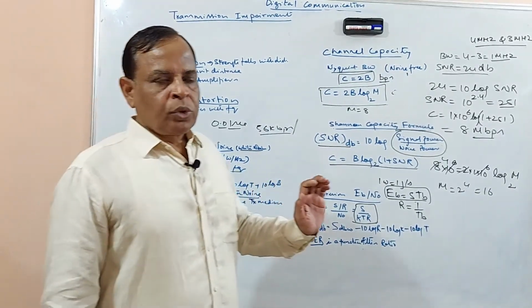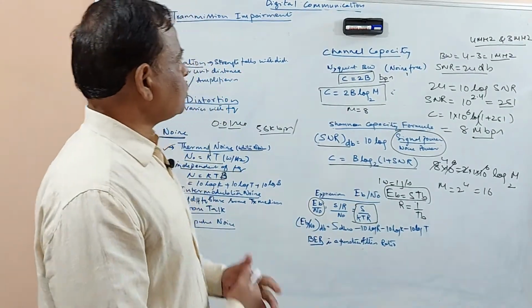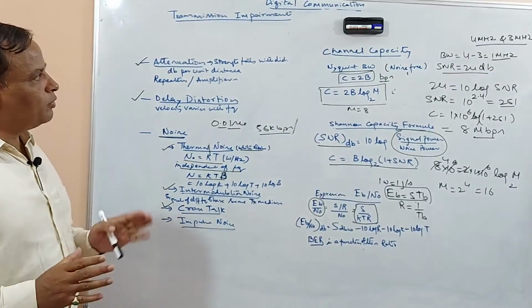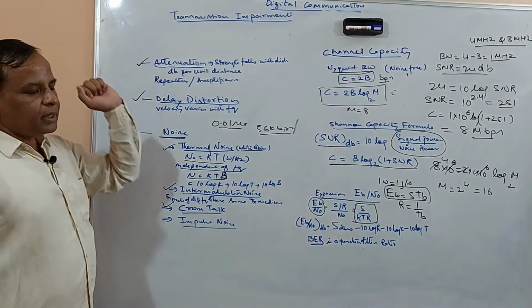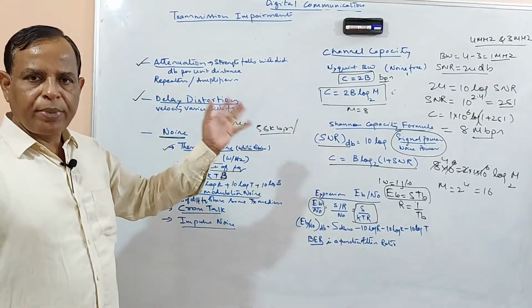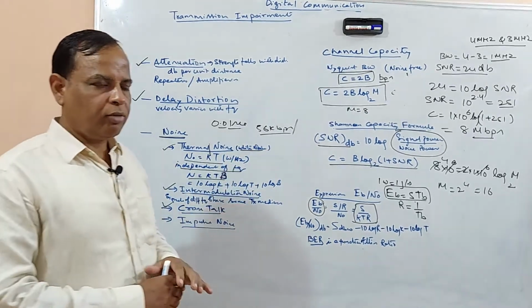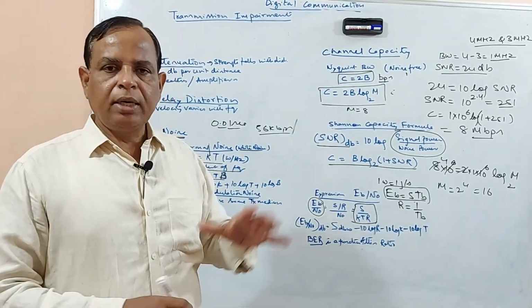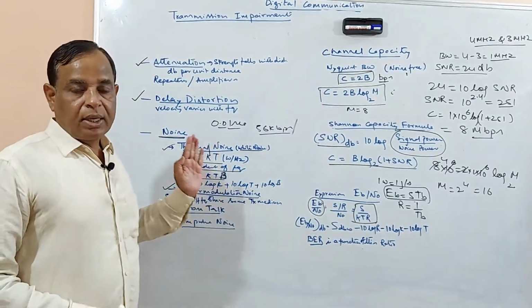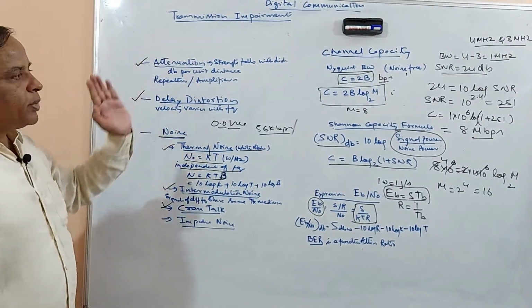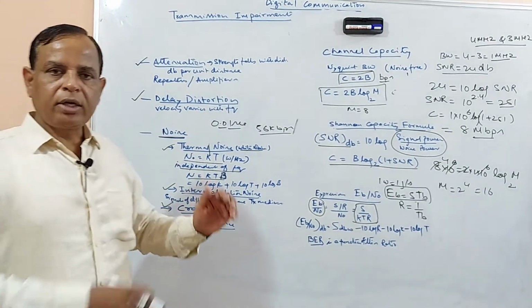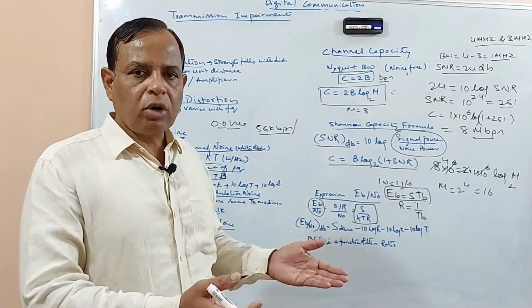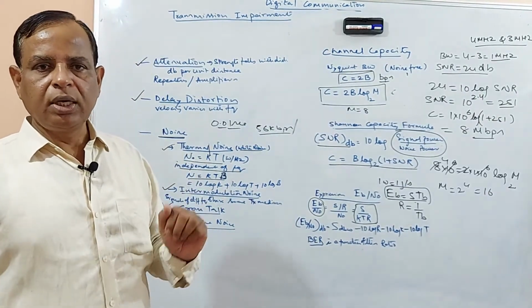Finally, a small revision, because see how important this topic is. We are working with all other systems, understanding different schemes and possibilities. But understanding transmission impairments, how they affect your channel capacity and data rate, has to be understood in a very proper way.